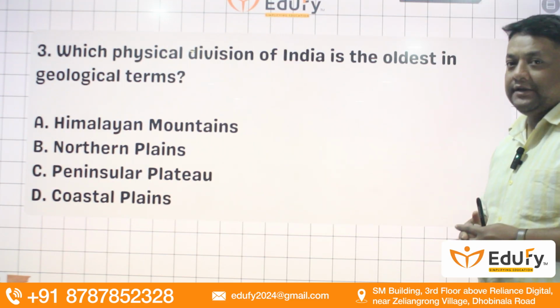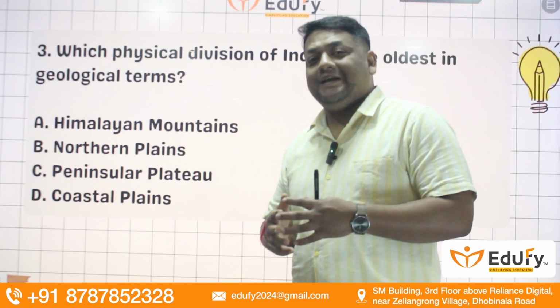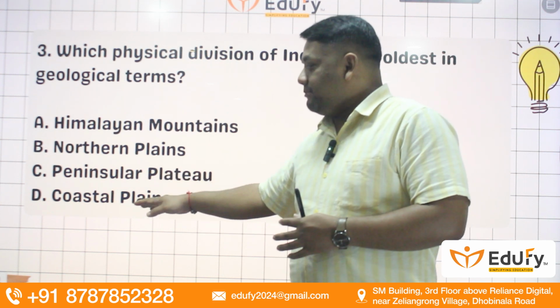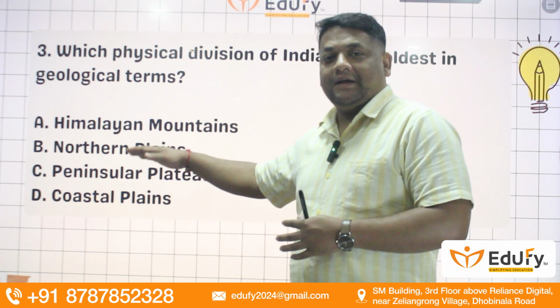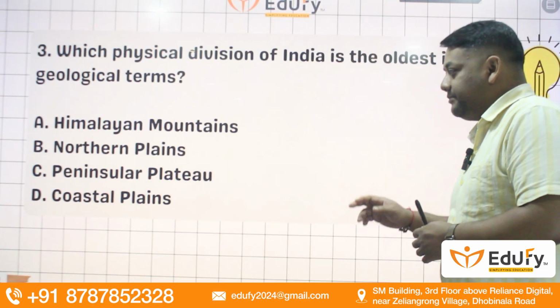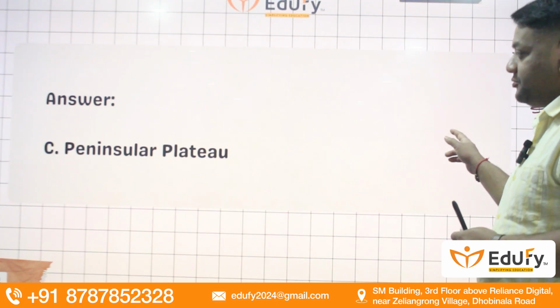Coastal plains were residuals of the peninsular plateau, because in the Cretaceous period the peninsular plateau was formed. So C, the peninsular plateau, is the oldest in terms of the options.